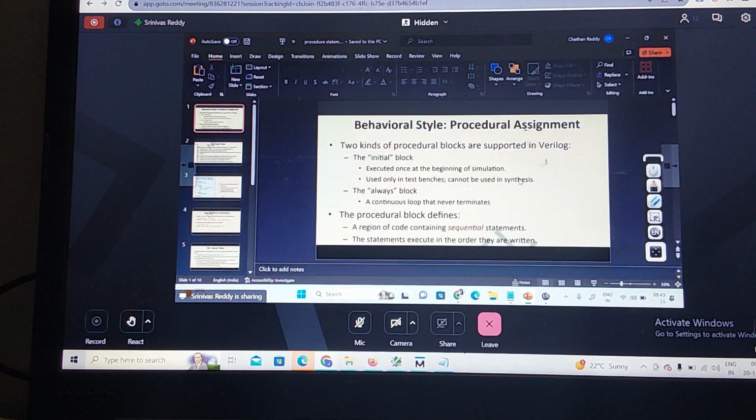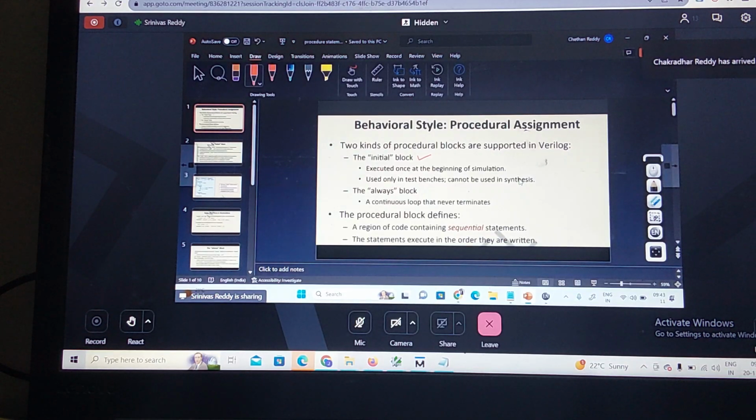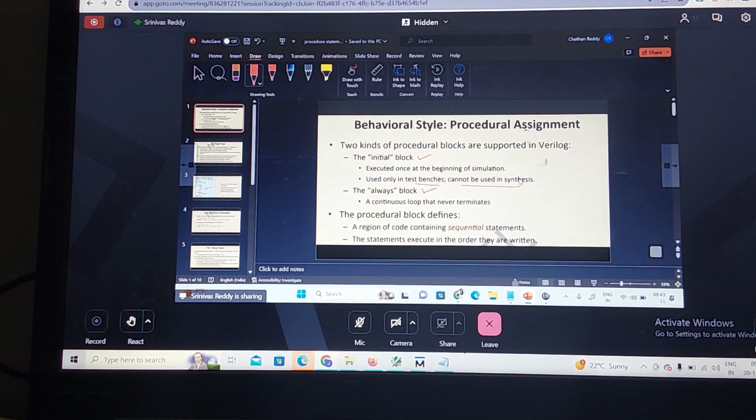We started with the behavioral style. We know that there are two kinds of procedural blocks supported in Verilog. One is the initial block, and another one is the always block. The initial block executes once at the beginning of a simulation. The always block is a continuous loop that never terminates. Whenever your event triggers, your always block responds to the triggered events. So the initial block is used in test benches. It cannot be used in synthesis.